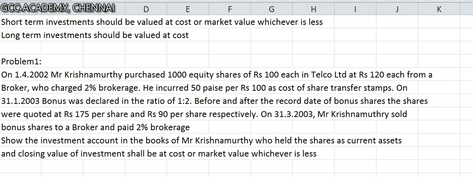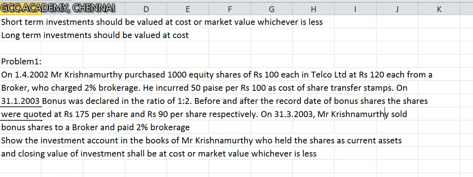On 31/1/2003, bonus was declared in the ratio of 1:2. Before and after the record date of bonus shares, the shares were quoted at 175 per share and 90 per share respectively. On 31/3/2003, Mr. Krishnamurthy sold bonus shares to a broker and paid 2% brokerage. Show the investment account in the books of Mr. Krishnamurthy, who held the shares as current assets,